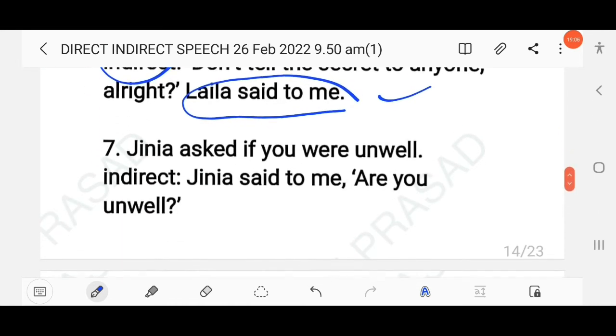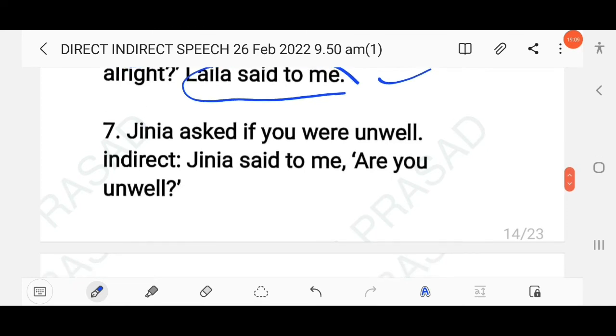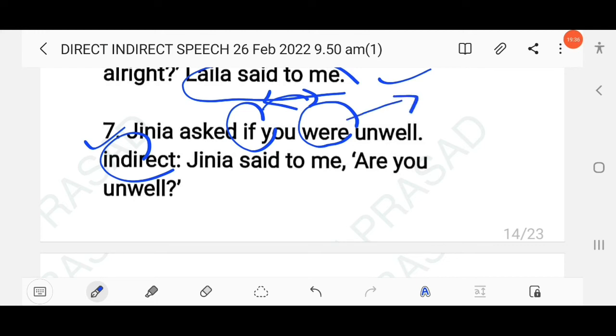Clear? Then next here, Jinya asked if you were unwell. So here this is indirect speech as there is no use of comma as well as inverted mark. So first you have to mention this is indirect speech, then you have to change into direct. Jinya said to me, are you unwell? Here, in a yes-no question we use the structure of if or whether. So here if is used, so you have to change into yes-no. Who is it tense? So here in indirect speech simple past tense is used, so you have to use simple present tense in direct speech. So here, are you unwell?